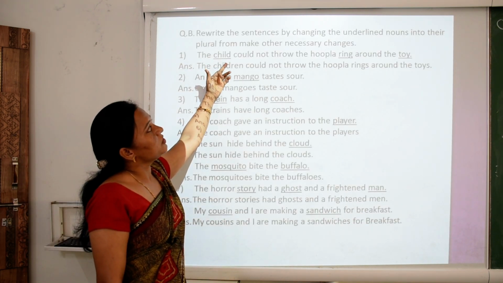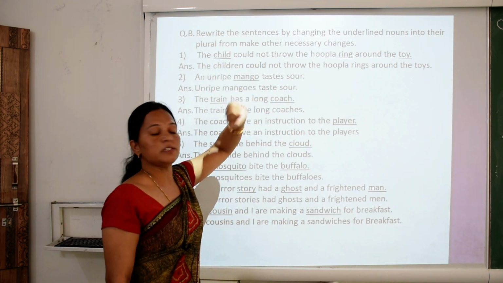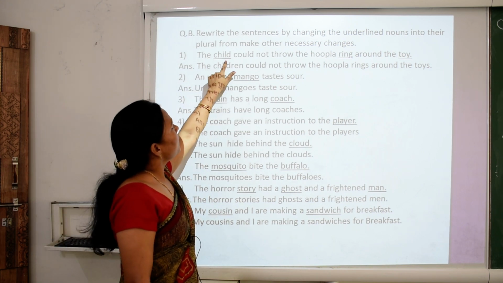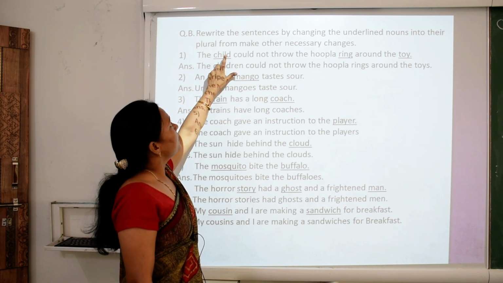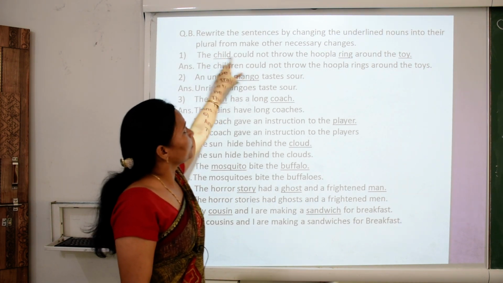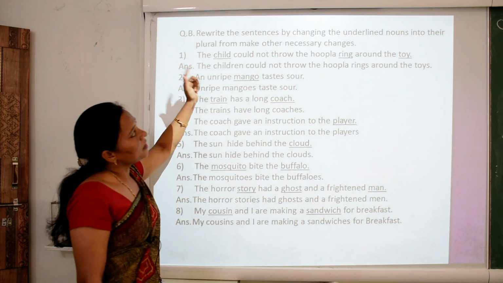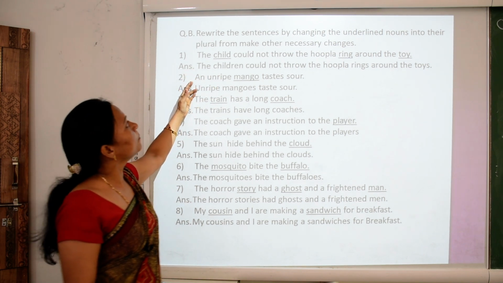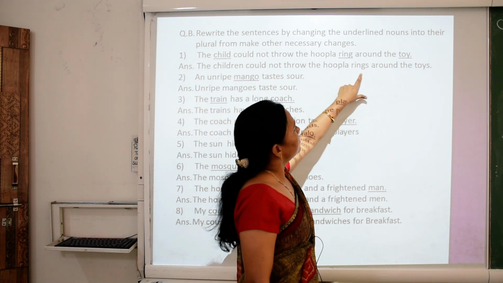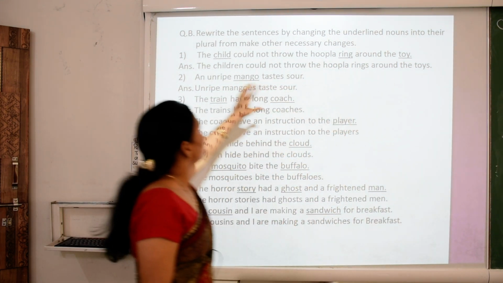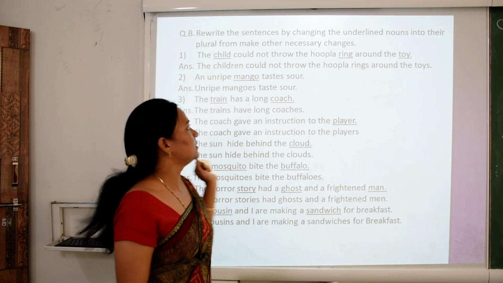Rewrite the sentences by changing the underlined nouns into their plural form. Make other necessary changes. So children, the child could not throw the hoopla ring around the toy. What is child? It is a singular noun. Ring also singular noun and toy also. So child becomes children, ring becomes rings and toy becomes toys. The answer is: the children could not throw the hoopla rings around the toys.